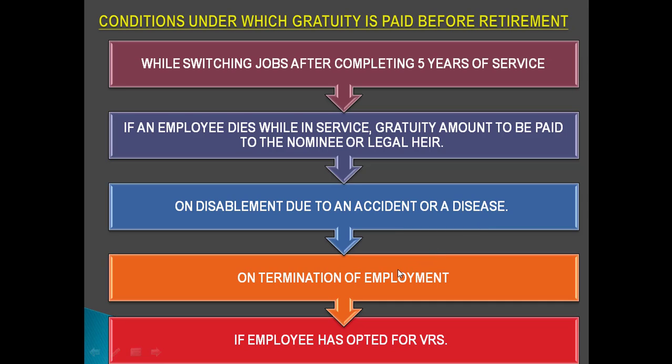And the fourth condition is on termination of the employment of an employee, he'll be getting gratuity. And finally, if an employee opts for VRS, the voluntary retirement scheme, before retirement, then also he'll be getting his gratuity. Clear?